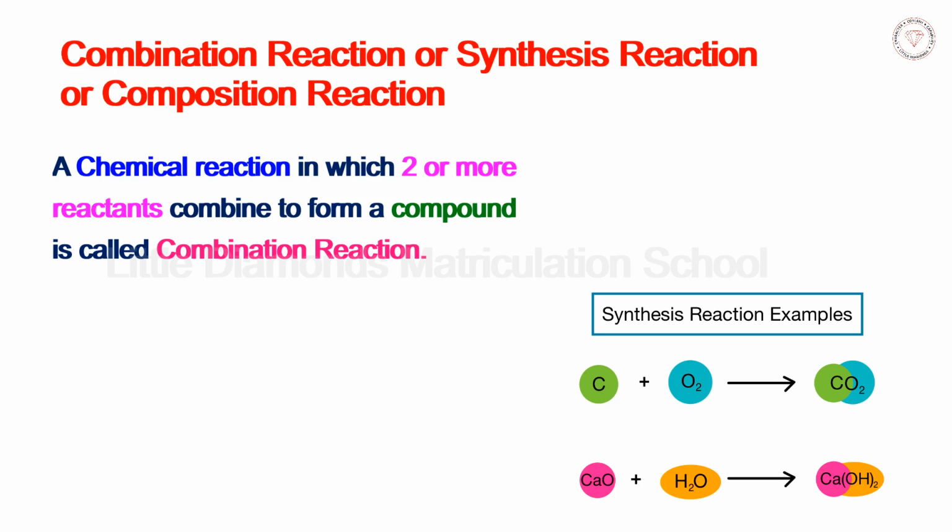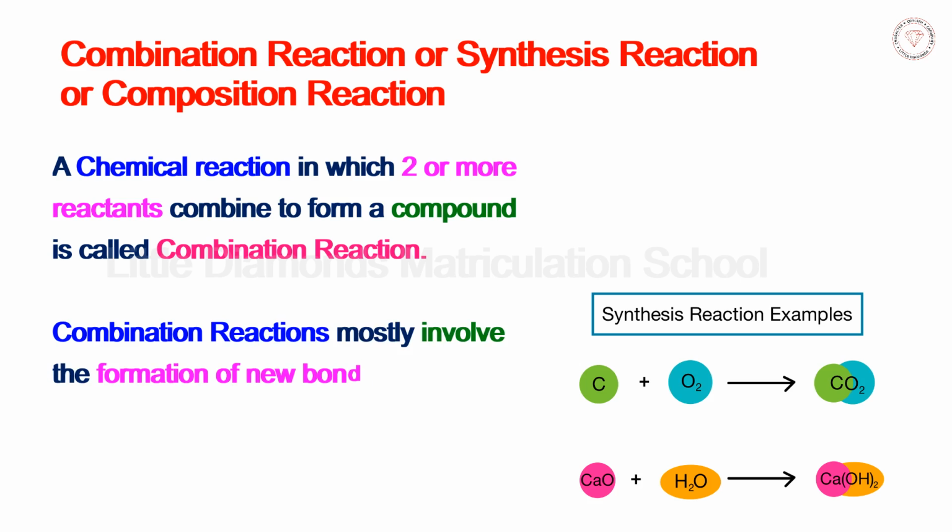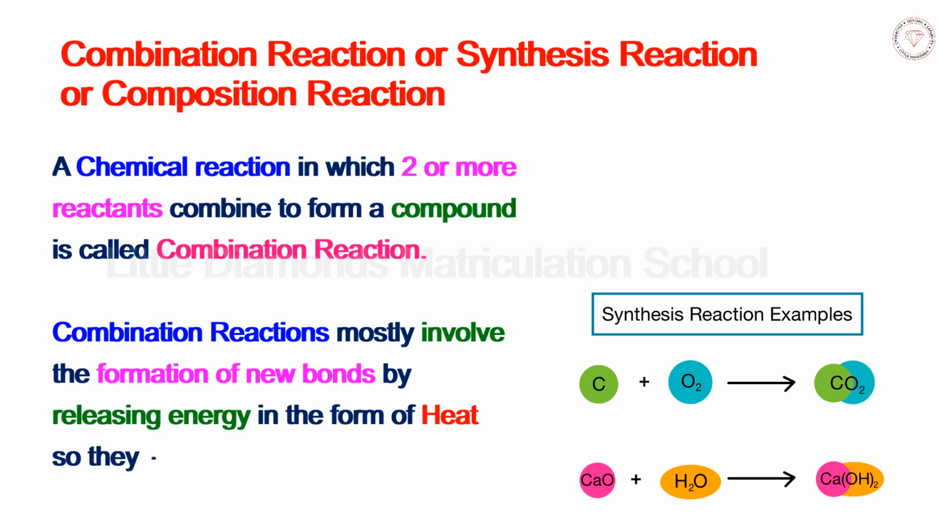Quicklime, when mixed with water, forms the slaked lime or calcium hydroxide with the release of heat energy. Combination reactions mostly involve the formation of new bonds by releasing energy in the form of heat. So they are mostly exothermic reactions.